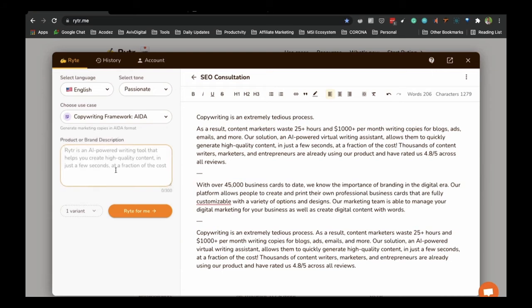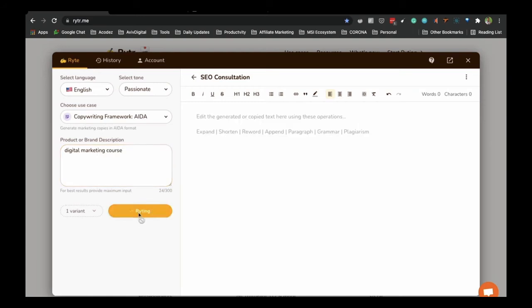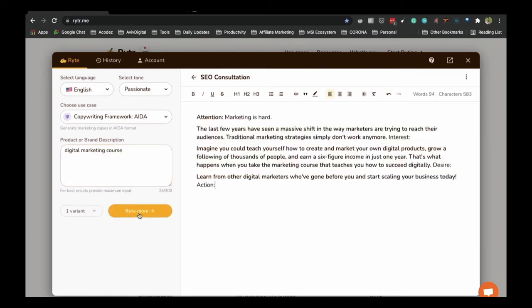Then copywriting framework AIDA, if you are running ads, you can put something like digital marketing course. If you are going to promote a course, you just go here and create one variation of this. And attention, marketing has been hard the last few years, so you can see how they have created this AIDA section.